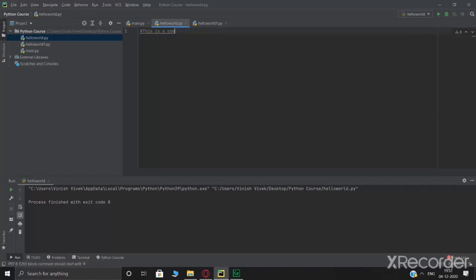Okay, so in our case, we want to learn about numbers. So I hope you understood comment, but there's one more thing, which is a multi-line comment. So if you want to write comments in multiple lines, you just have to write something, then again add a hashtag and then a second line. Okay. However, you can have an alternative, which is not really a syntax for multi-line, but it is something that you can use.